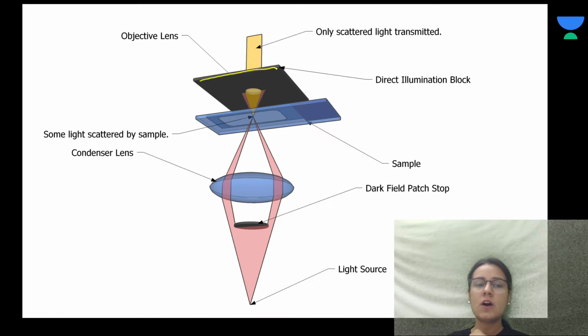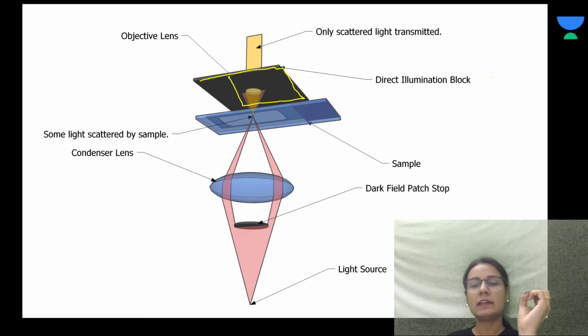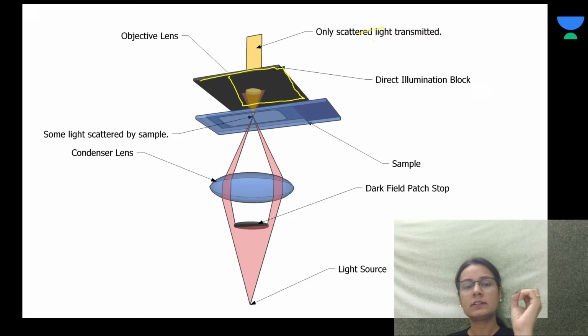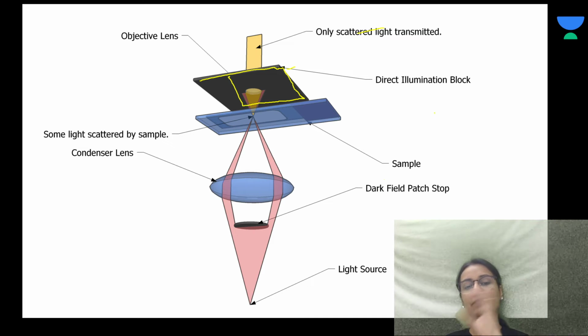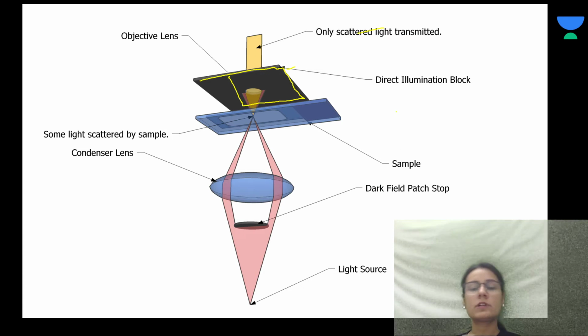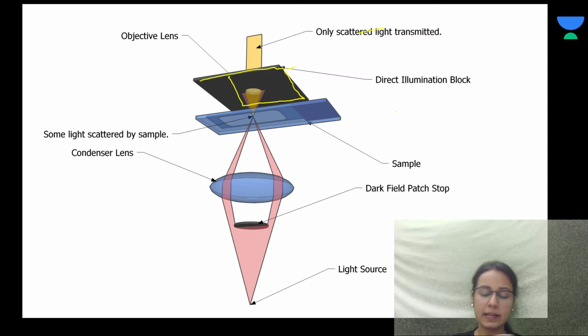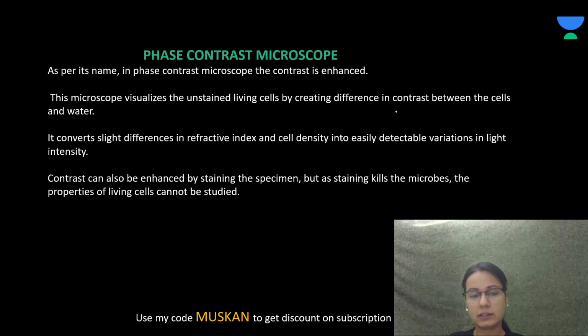So this is the objective lens, right? And this is the direct illumination block. Only scattered light is transmitted on the sample, and that scattered light is taken by the objective, and therefore the light where it is focused, only that appears bright against the dark background.